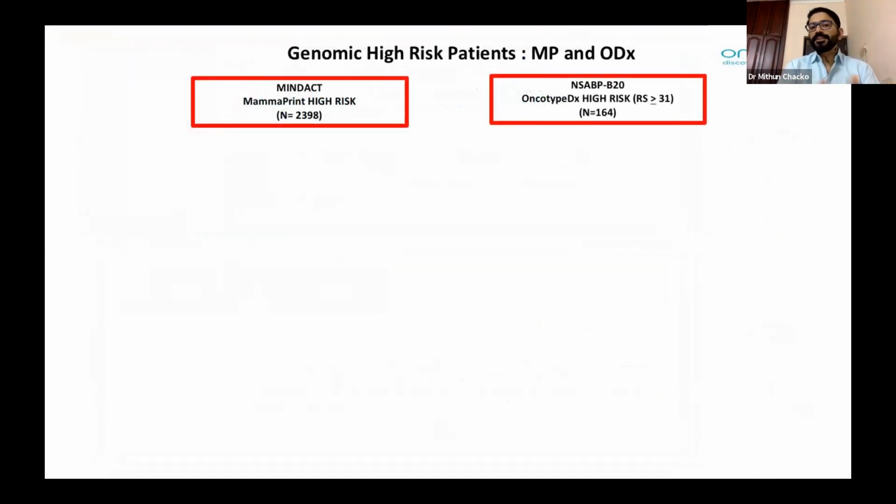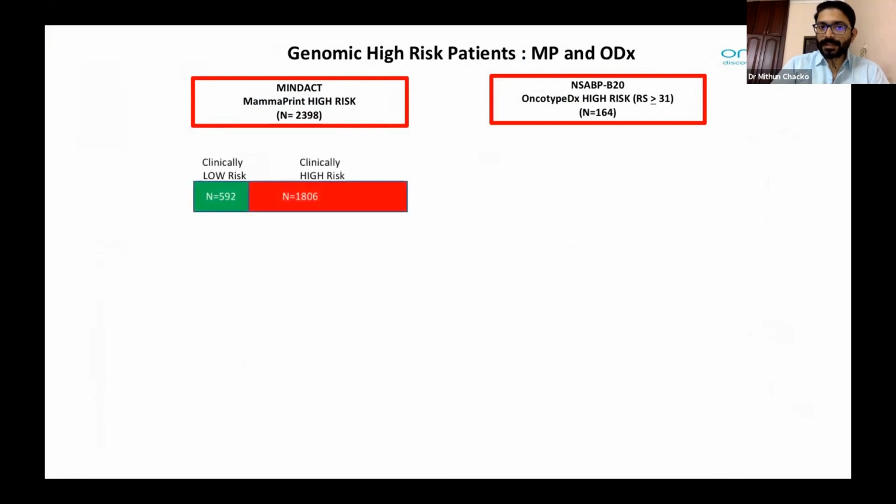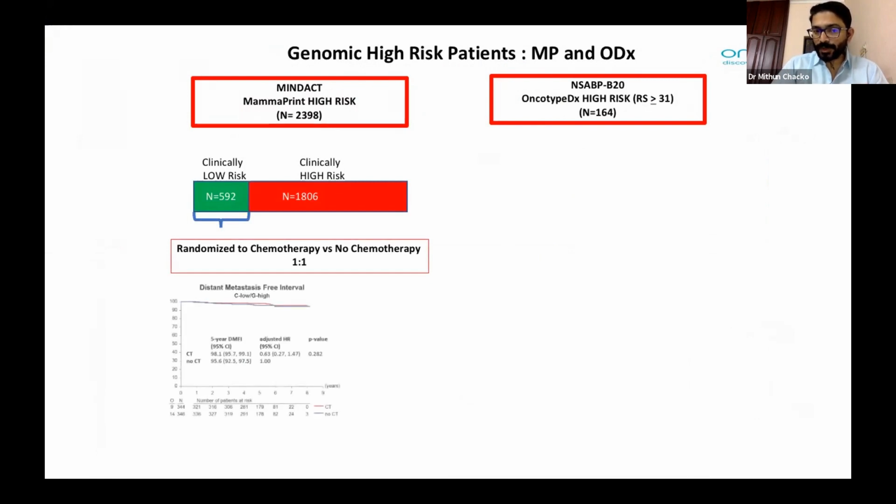Now coming to the genomic high risk patients, when we are comparing MammaPrint and Oncotype DX, in the MINDACT trial, for MammaPrint high risk there were around 2,398 patients, of which the clinically low risk was 592 and the clinically high risk was 1,806, which was randomized to chemotherapy versus no chemotherapy in a 1:1 ratio.